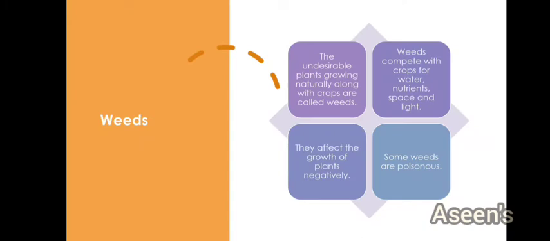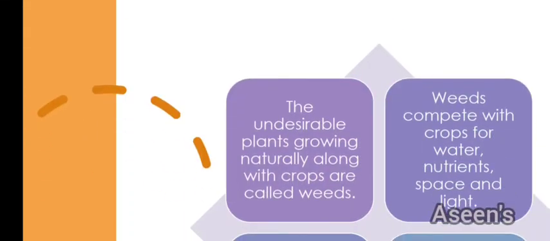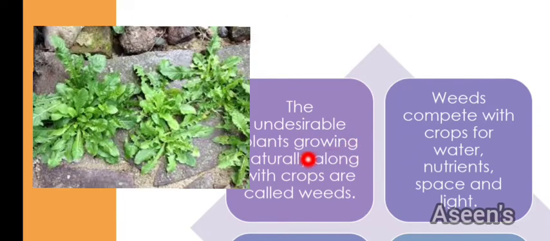So what are these weeds now? If I have to explain the definition, weeds are nothing but the undesirable plants growing naturally along with crops. So weeds are plants which grow along with crops, but they are undesirable.